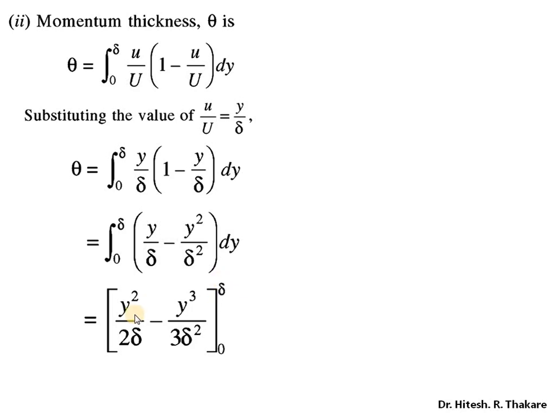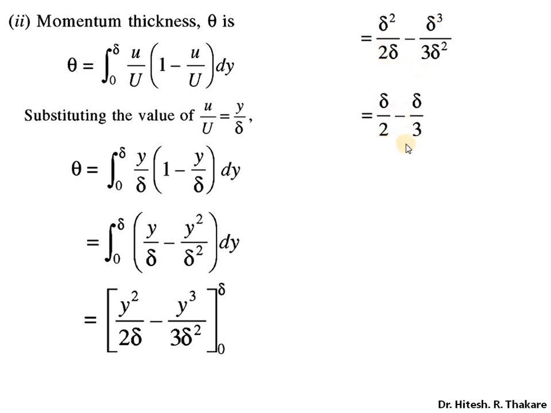So substituting delta for y square, we will get delta square upon 2 delta. Substituting delta for y cube, we get delta cube upon 3 delta square. So 1 delta will be eliminated from numerator as well as denominator, and in this case delta square will be eliminated from numerator and denominator. So that gives us delta by 2 and delta by 3.